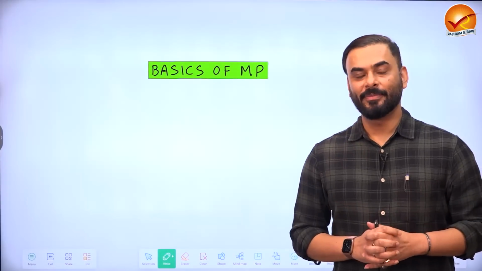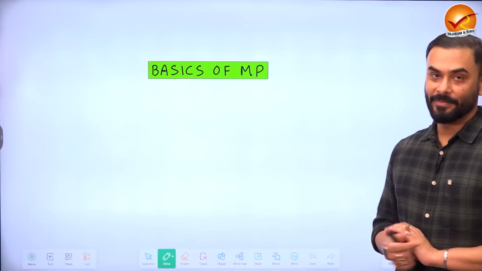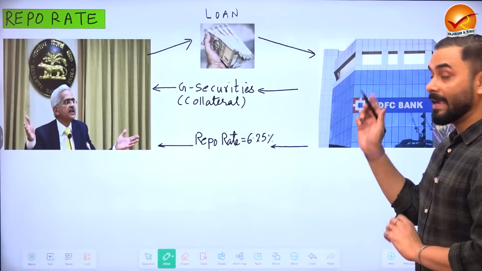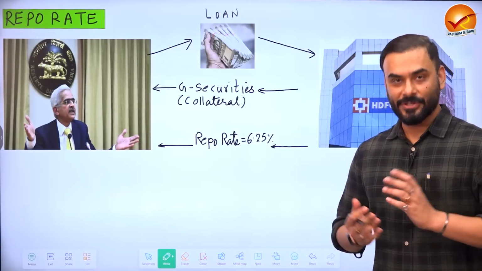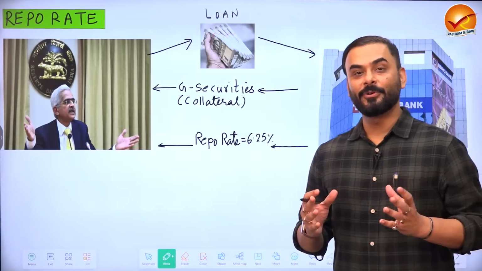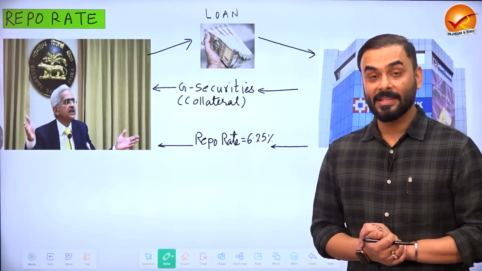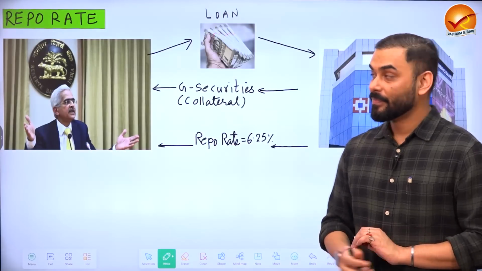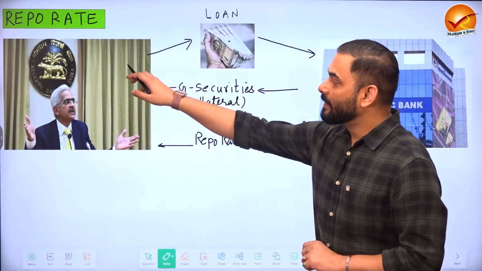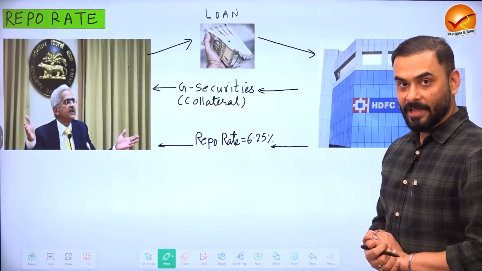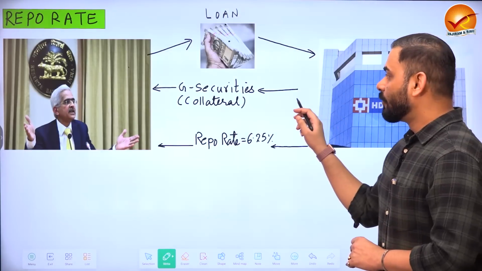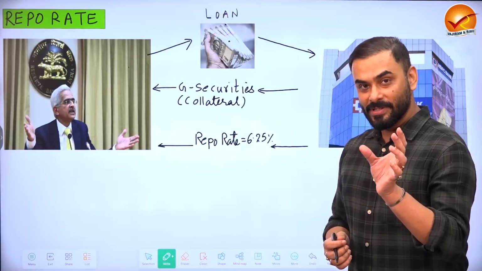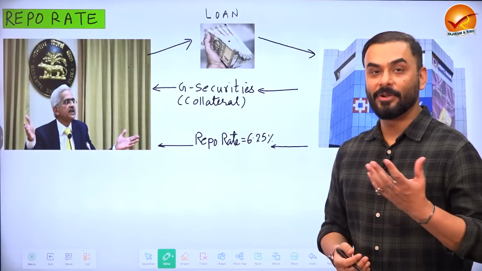So guys, now let us look at some of the basic concepts related to monetary policy. The first concept that we will understand is repo rate. Now guys, imagine that HDFC Bank requires little more funds. So for example, there are too many people who have come to HDFC Bank to ask for home loans, and HDFC Bank at that point does not have cash. So HDFC Bank can approach Reserve Bank of India and ask for this loan. So when Reserve Bank of India gives a loan to HDFC Bank, in return HDFC Bank would have to provide some collateral or security. So what is the collateral that HDFC gives to Reserve Bank of India? The government securities or government bonds.